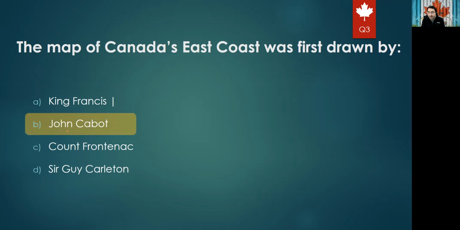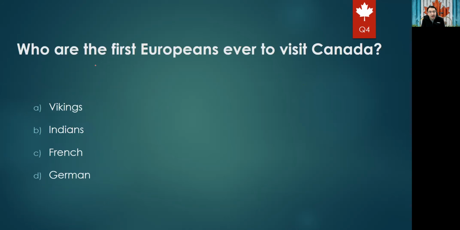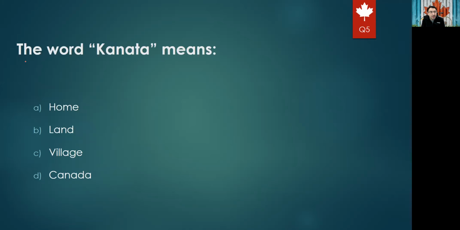So the answer is B. Okay, this question will be: who were the first Europeans ever to visit Canada? The first European ever to visit Canada: Vikings, Indians, French, or German. And this actually is mentioned in the book. The first European to visit Canada was the Vikings. So the right answer would be A.